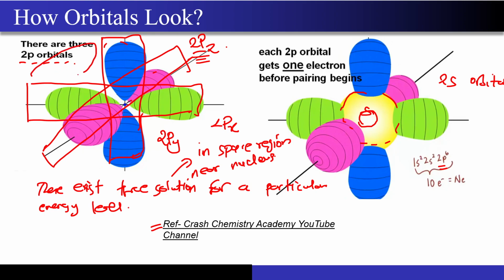And what does this orbital say? In the region that I'm drawing over here, there is a very low probability that the electron will exist at this particular point while moving around the nucleus. But if I look at this particular point, this blue one, then there exists a high probability that the electron will be occupying any of these points at a given particular time, right? So that is what these orbitals are actually telling you.